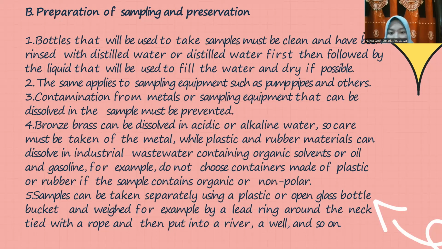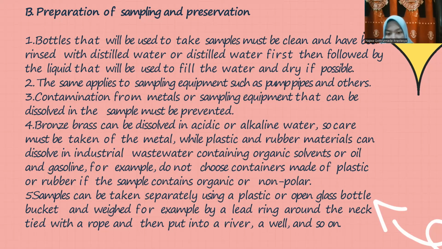3. Contamination from metals or sampling equipment that can be dissolved in the sample must be prevented. 4. Bronze brass can be dissolved in acidic or alkaline water, so care must be taken of the metal, while plastic and rubber materials can dissolve in industrial wastewater containing organic solvents or oil and gasoline.